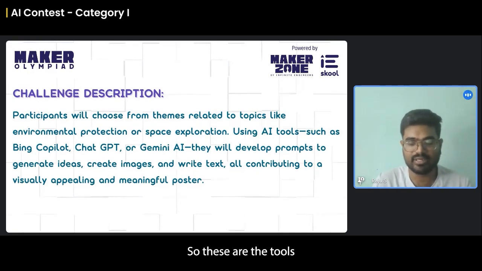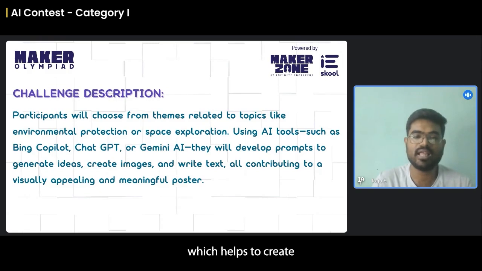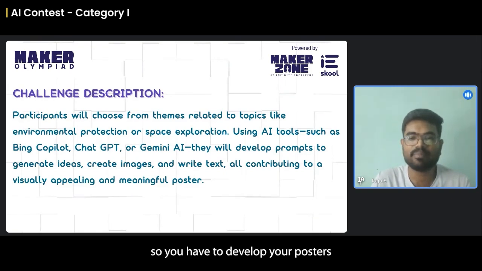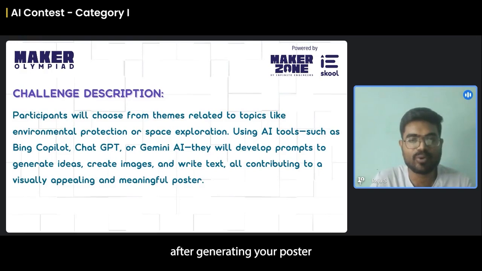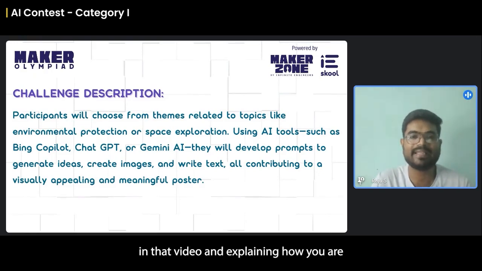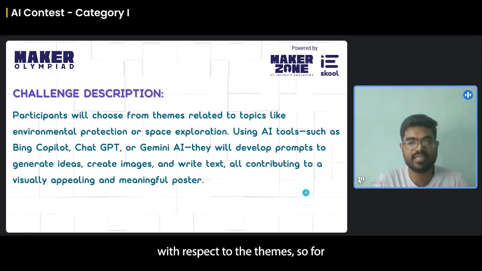So these are the tools which help to create posters by your prompt. Okay, so you have to develop your posters with your prompts. After generating a poster, you have to present the poster in that video and explain how you are supporting this challenge with respect to the themes.